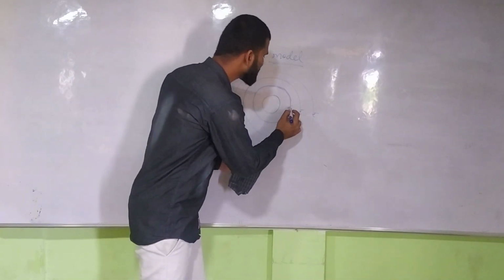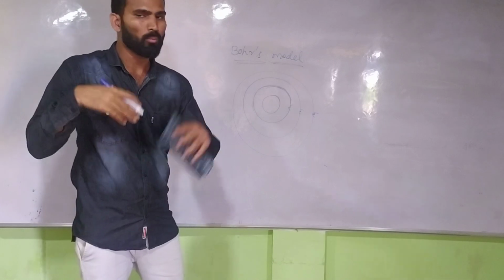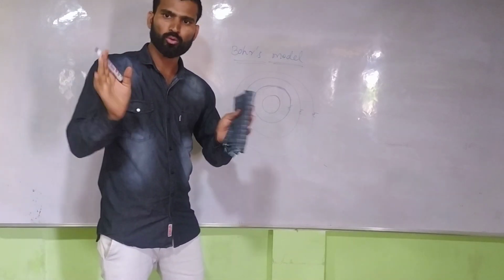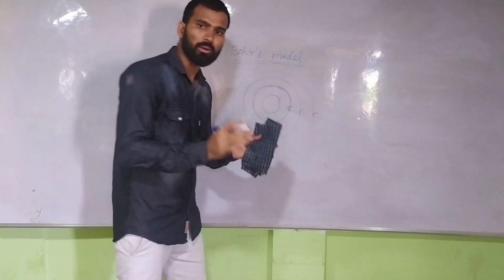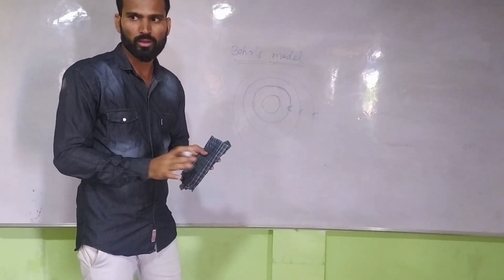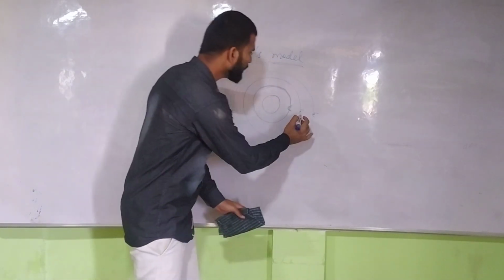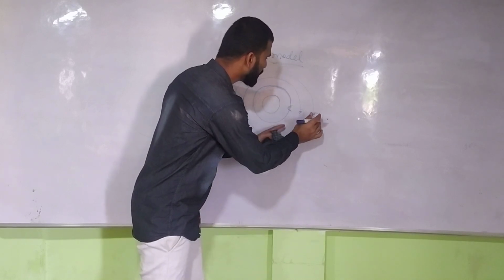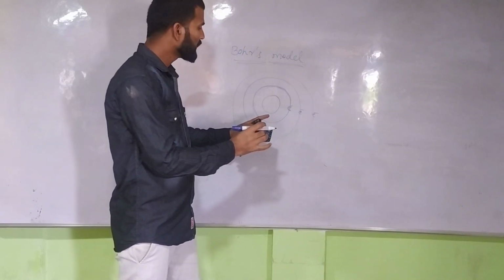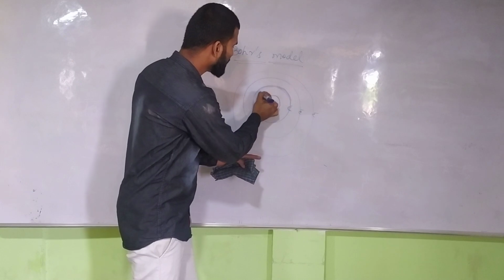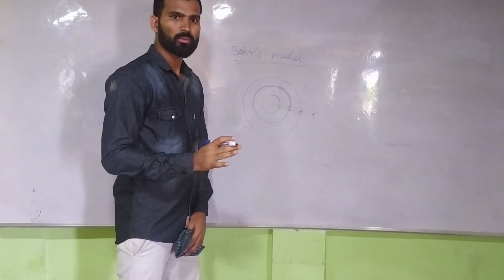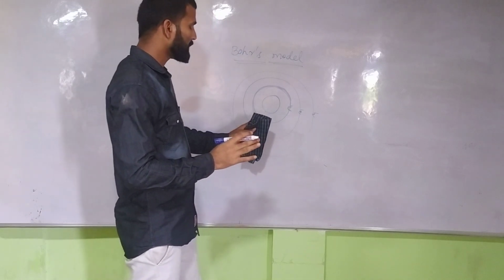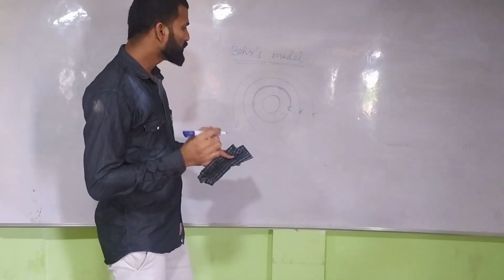So there is no energy change, no extra energy required, and no energy loss here. It rotates continuously with a minimum amount of energy. Understood? So here you will see that there are a number of electrons rotating in the subshells, but it requires only the same energy.